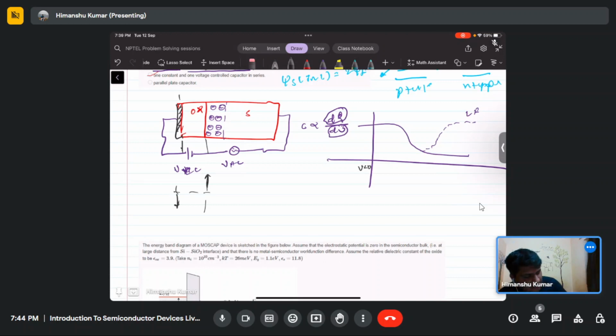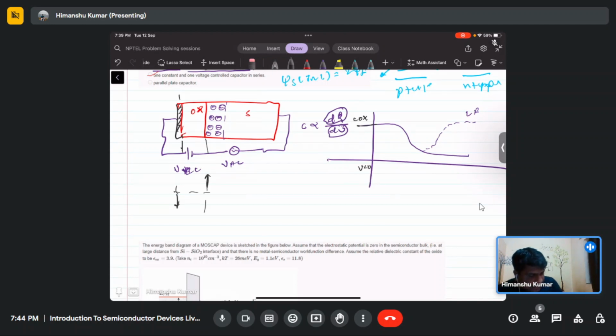So the total capacitance will be equal to C oxide only. As we start applying the positive bias, this substrate will become depleted, and this immobile space charge region will form.